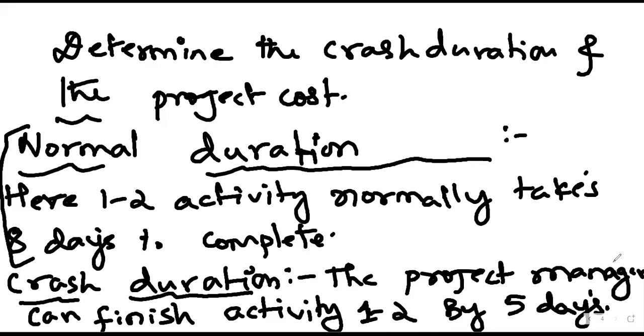This is just an example. In order to understand normal duration, only the first activity is being considered, but the concept remains the same. The same understanding holds good for all the activities.